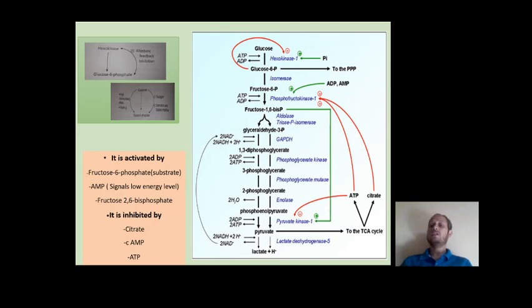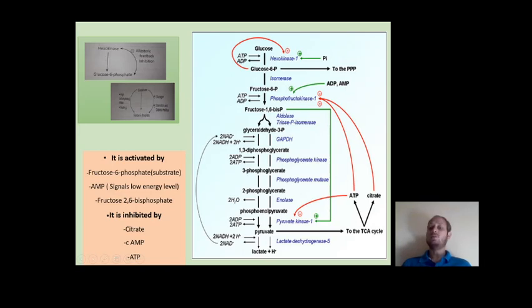Now another enzyme is phosphofructokinase, and you can clearly see that phosphofructokinase is subjected to both positive and negative regulation. If the concentration of ADP and AMP rises in the cell, it leads to activation of phosphofructokinase, whereas a high concentration of ATP and citrate, which shows an energy rich status of the cell, will inhibit the enzyme phosphofructokinase 1.